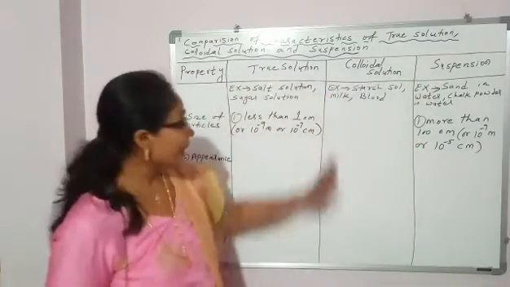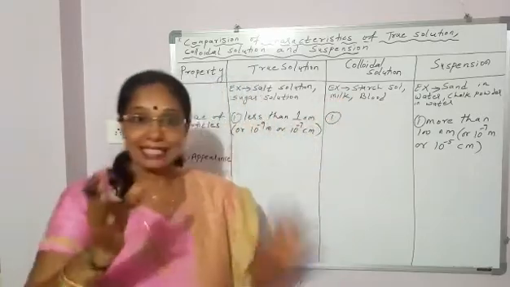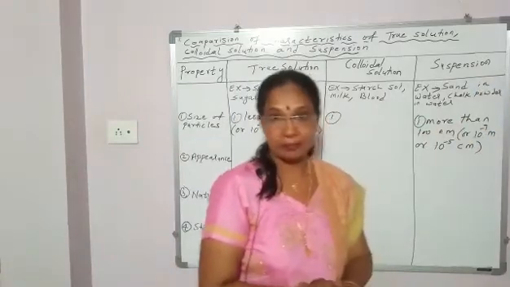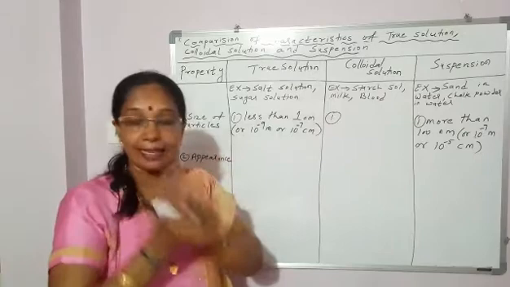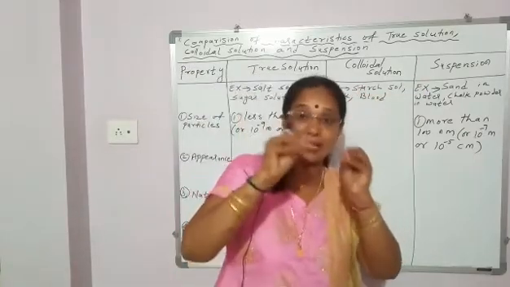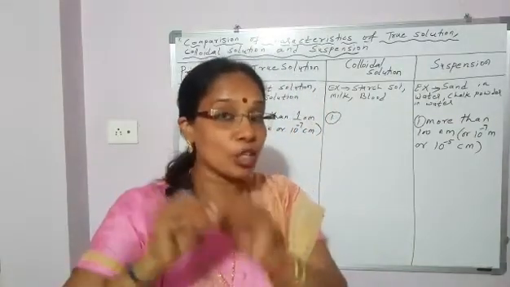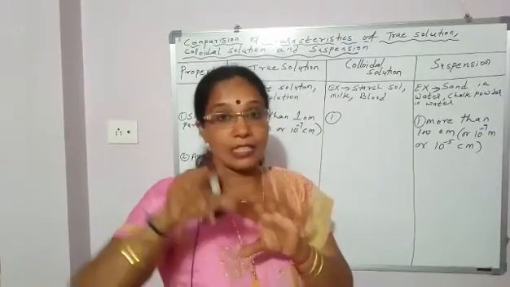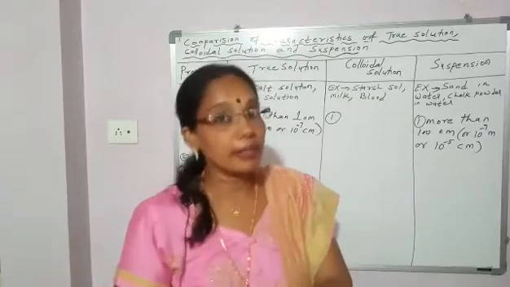Okay. Next, come to colloidal solution. Here the particle size is in between those of true solution and suspension. This cannot be seen by your naked eyes because once starch gets dissolved in water, you cannot see the starch particles. Starch particles are the dispersed phase, like the solute, and the dispersion medium is water, because starch powder is dissolved in water.